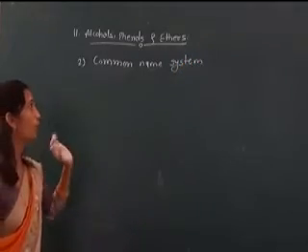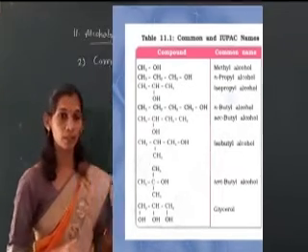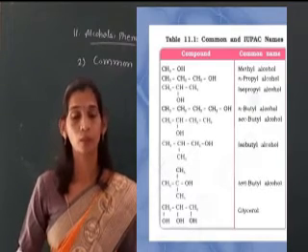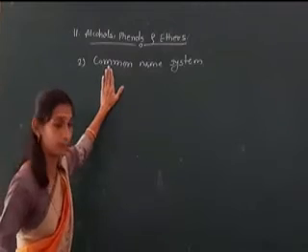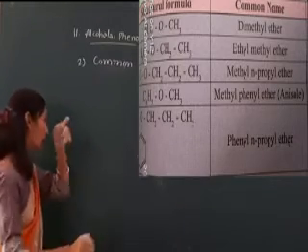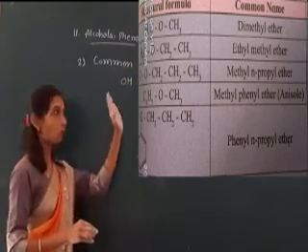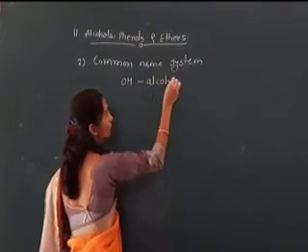In the case of this common name system, we studied in 11th as well as in the last chapter, 10th chapter, halogen derivatives, how we name in the common name system. It is a very simple system. First, our functional group is OH, which is alcohol.